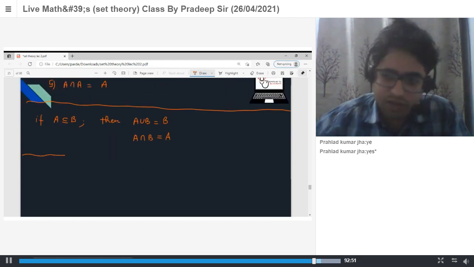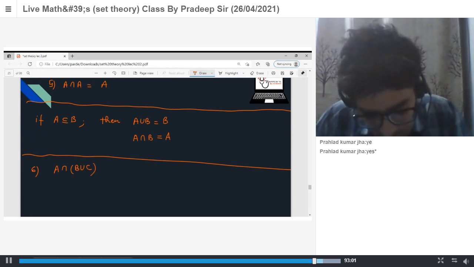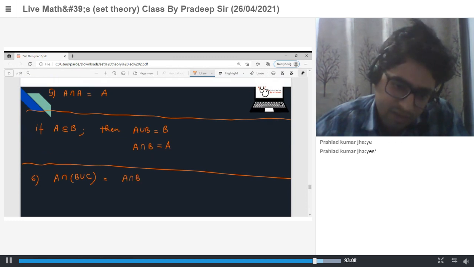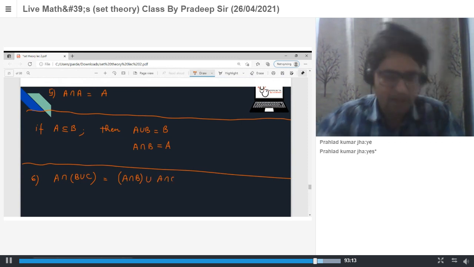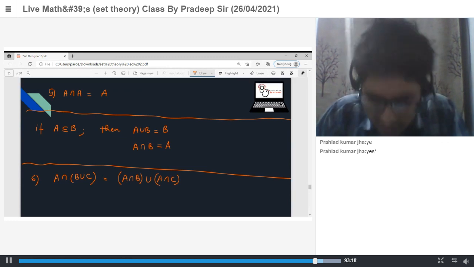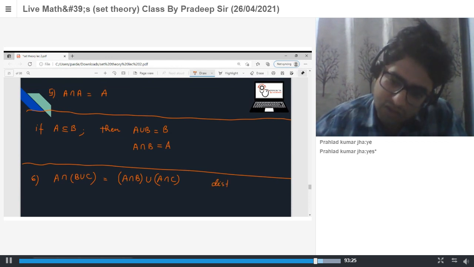Now, the sixth property is what? Sixth is A intersection B union C. A intersection B union C is equal to A intersection B union A intersection C. This is known as the distributive law.